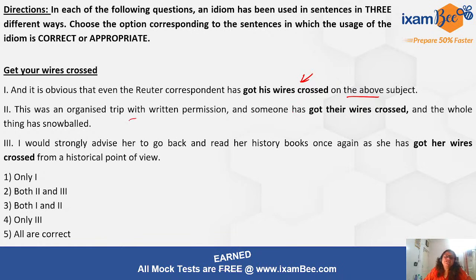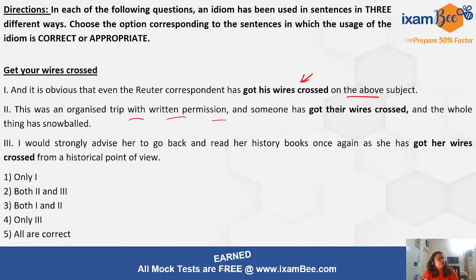This was an organized trip with written permission with someone, and someone has got their wires crossed and the whole thing has snowballed, right? So what does this mean? It means that the person was not able to understand or had a different understanding of the way the trip was organized, right? So yes, this is the correct usage.